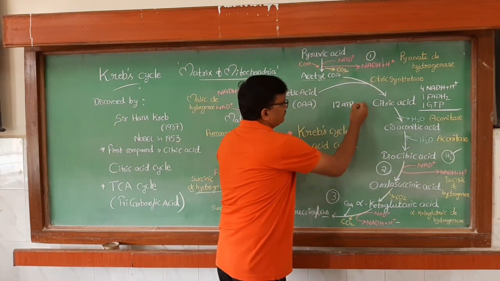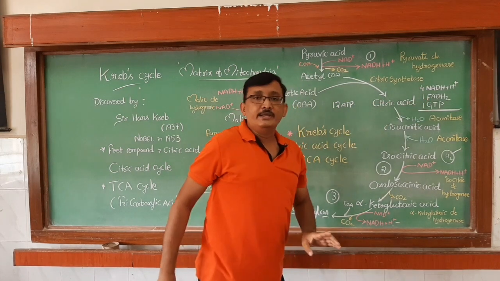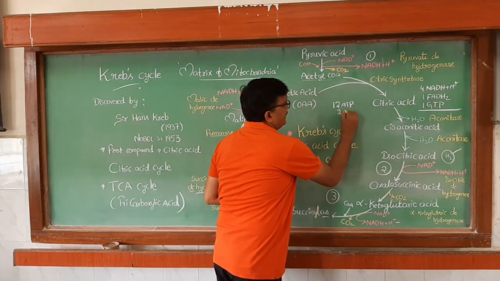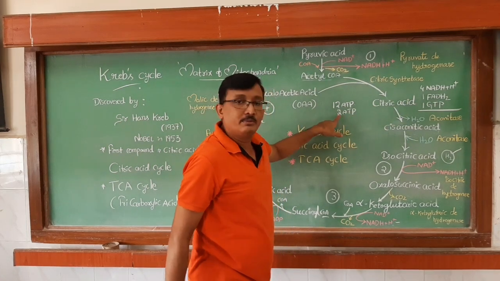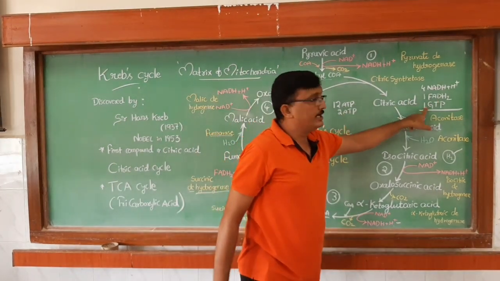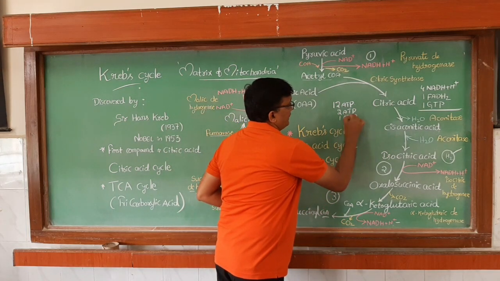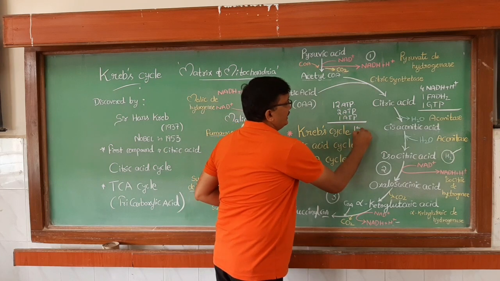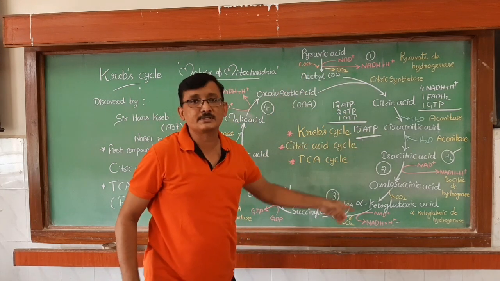And then 1 FADH2 yields 2 ATP molecules. So here only 1 FADH2 is there, so that is equal to 2 ATP molecules, right? And GTP is equal to ATP, so 1 ATP. See what will be the total? 12, 13, 14, 15. So totally 15 ATP molecules are forming during a Krebs cycle.